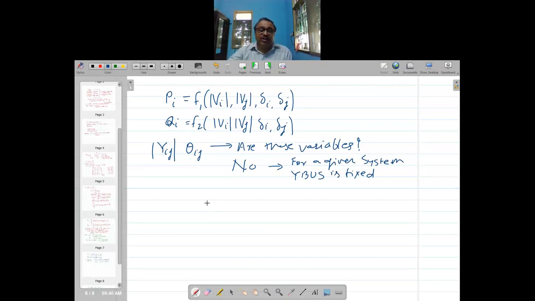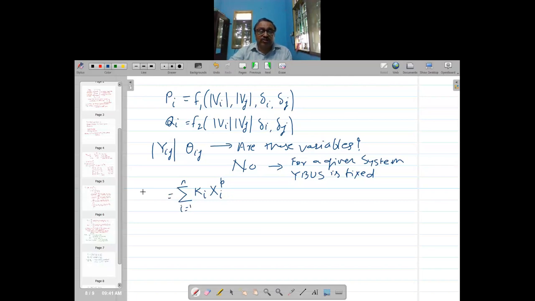So Pi and Qi are functions of Vi, Vj, delta i, delta j. Now my question to you is, is this equation linear or non-linear? How do we decide that? An equation is linear if it contains on the right hand side a sum over i equals 1 to n of some constant Ki times variable xi raised to p.